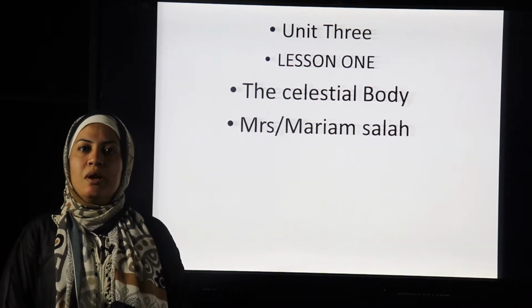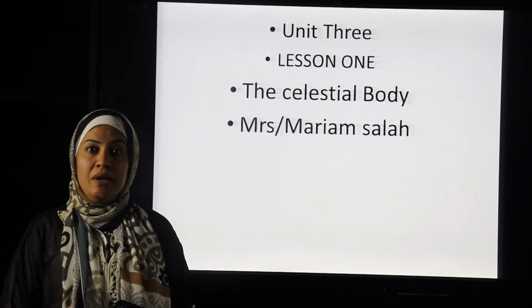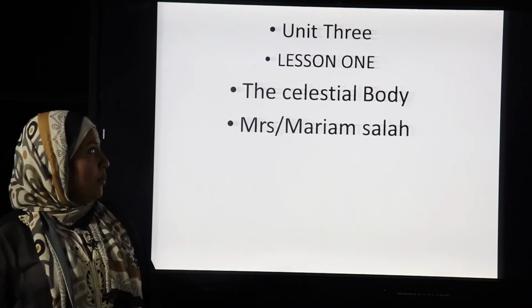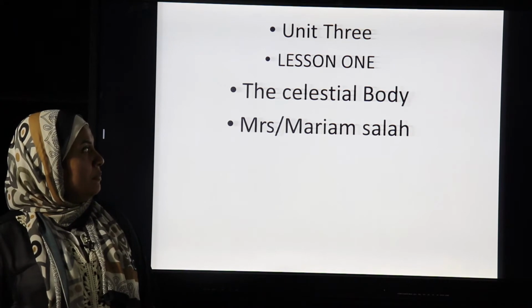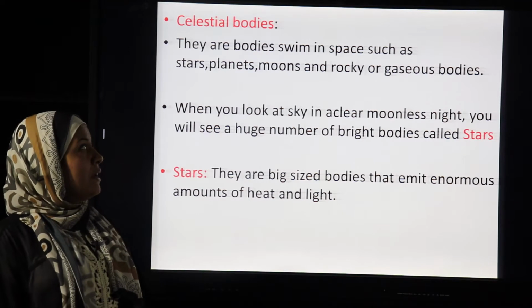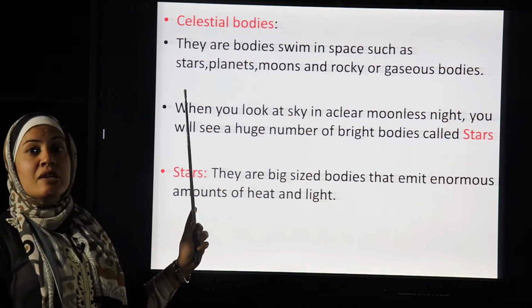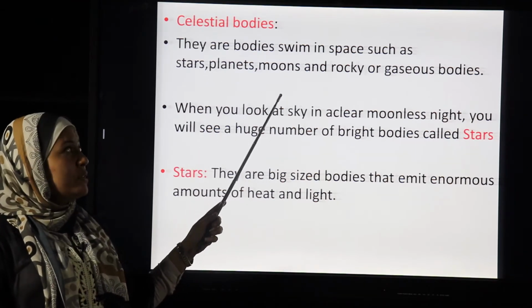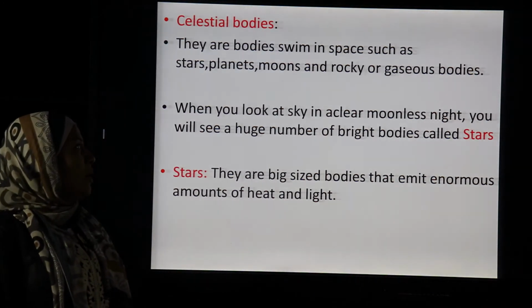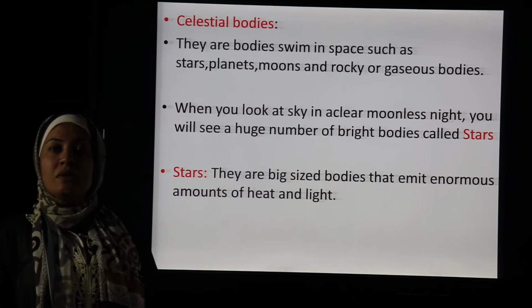Today we are going to talk about the last unit, Unit 3, Lesson 1, the celestial bodies. First, what is the meaning of celestial body? Celestial bodies are the bodies that swim in space, such as stars, planets, moons, and rocky or gaseous bodies. Okay, first we will talk about the stars.